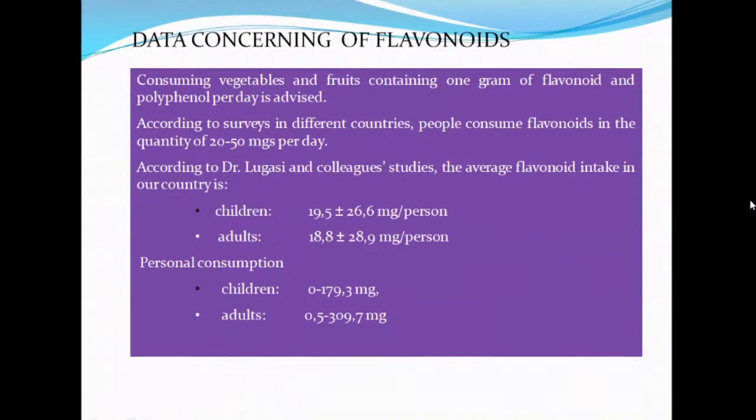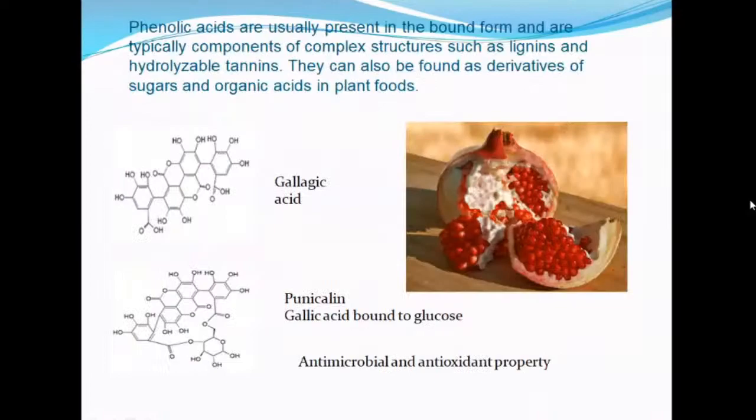As the data says, children should take 19.5 milligrams to 26.56 milligrams per person. As far as adults are concerned, 18.8 to 28.9 milligrams per person. And for personal consumption, for children, it is 0.179 to 0.39 milligrams, and adults 0.5 to 309.7 milligrams.